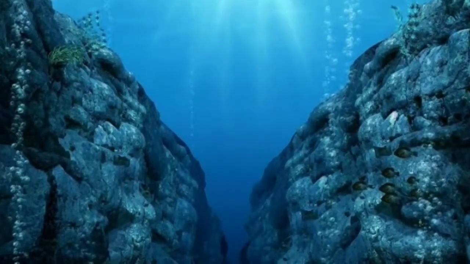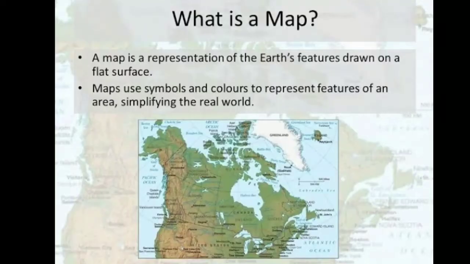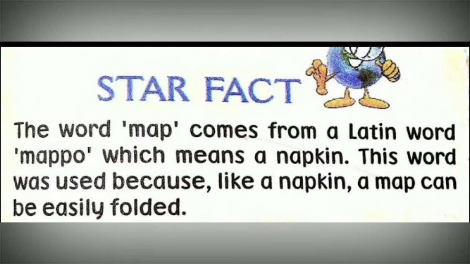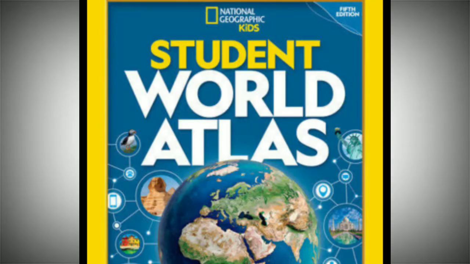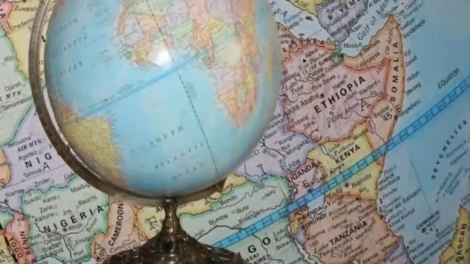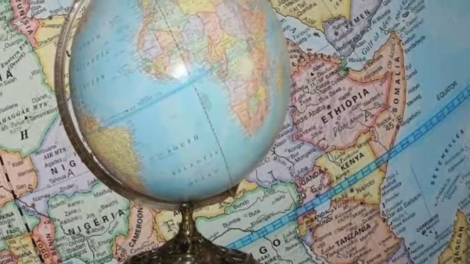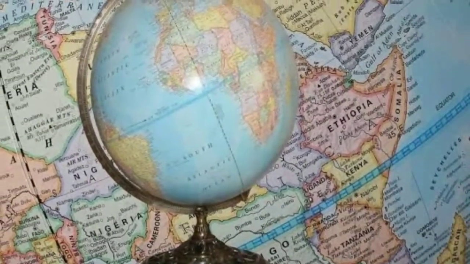Okay, now let's come back to our textbook. What is a map? A map is a representation of the Earth's surface on a flat surface. The word map is derived from the Latin word mappa, which means a napkin. A book of maps is called an atlas. Gerardus Mercator was the first to publish a collection of maps in book form, known as an atlas. By drawing a map, we can show the continents, countries, cities, neighborhoods, and even marketplaces.